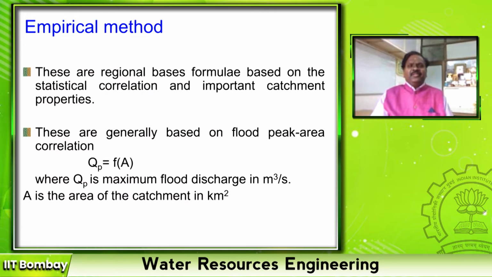Empirical methods: everybody knows that these are site-specific, regional formulae based on statistical correlation and other important catchment properties. Initially, long back, one of the important catchment properties was the area of the catchment. So like our discharge estimation using empirical methods, in this case also the peak flood or peak discharge is estimated as a function of the area of the catchment. Since this is not dimensionally homogeneous, we call these empirical methods, where QP is in meter cube per second and A is in kilometer square.